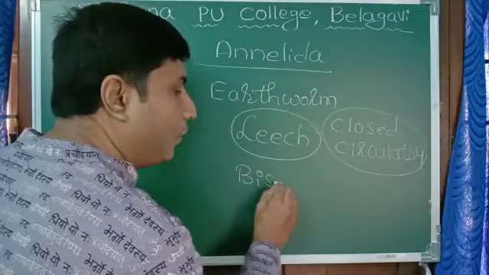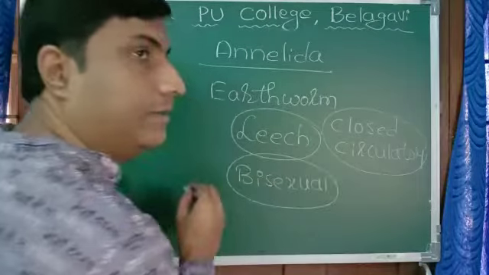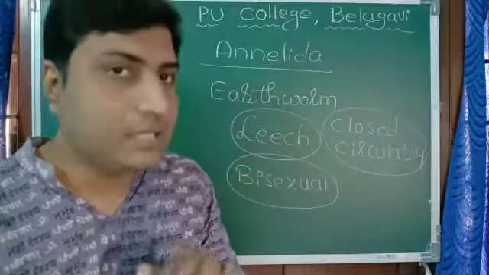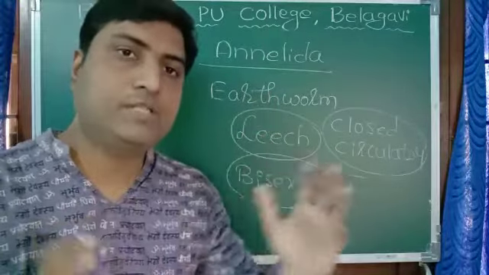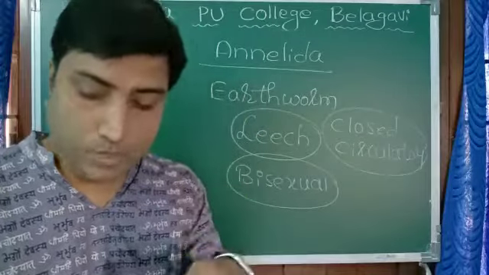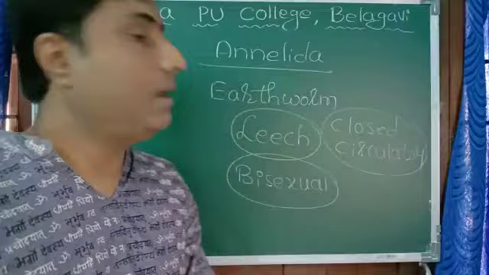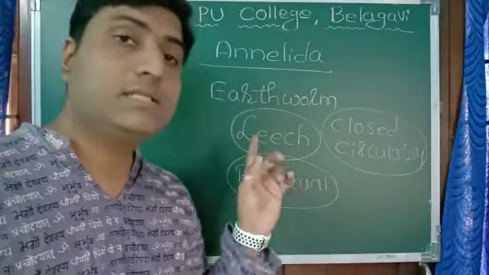This is very important. Bisexual means there are no separate male and female individuals. Each earthworm can produce male gametes as well as female gametes. So they are called bisexual.